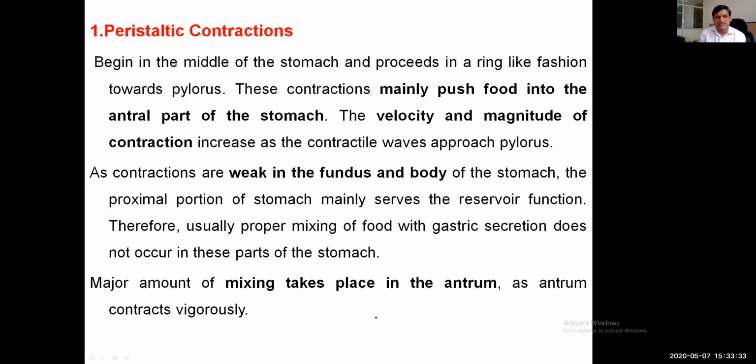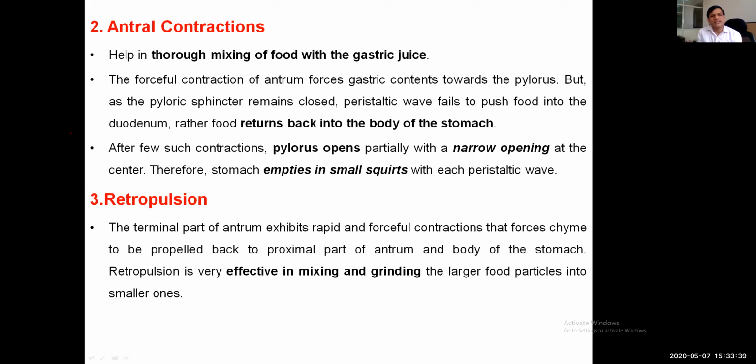The major function of mixing takes place in the antral part, and the antrum contracts vigorously. Antral contractions help in thorough mixing of the food with the gastric juice. If the antrum contracts, mixing with the gastric juice will happen. The forceful contraction of the antrum forces gastric contents toward the pylorus, but the pyloric sphincter remains almost always closed.